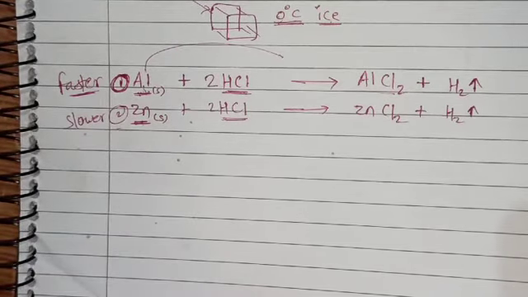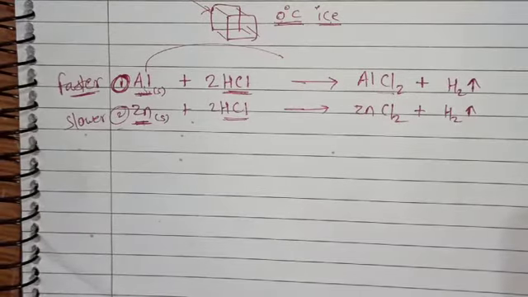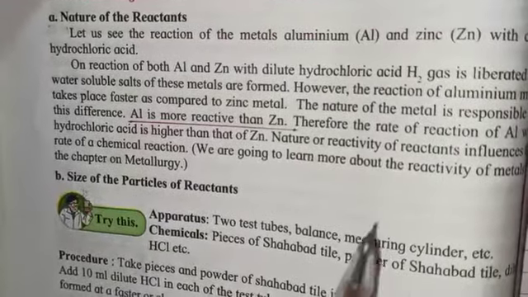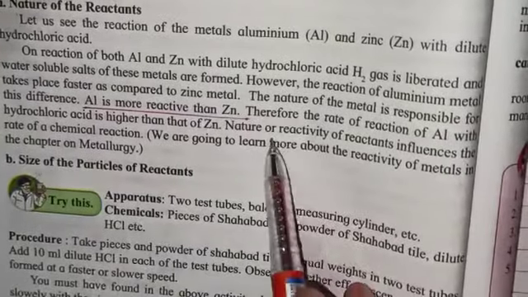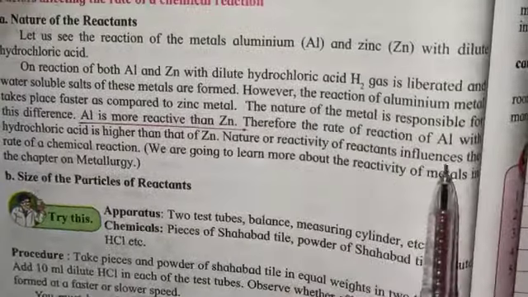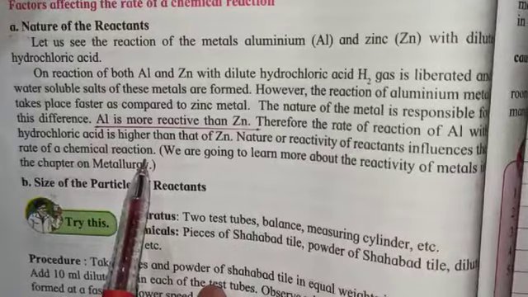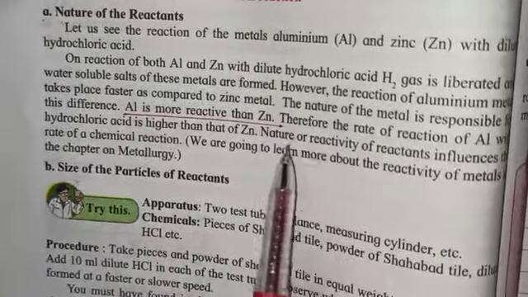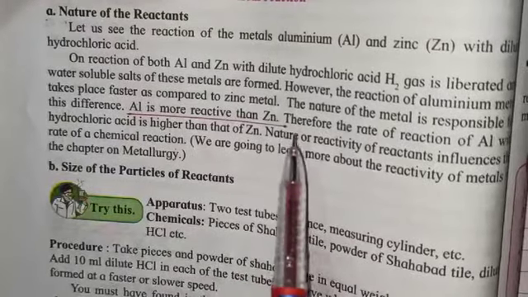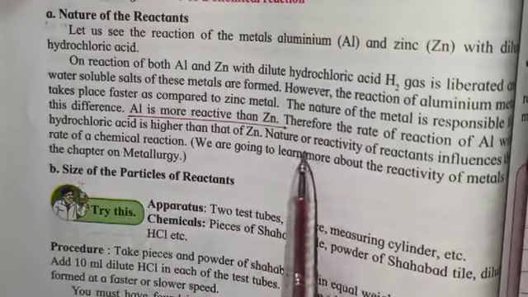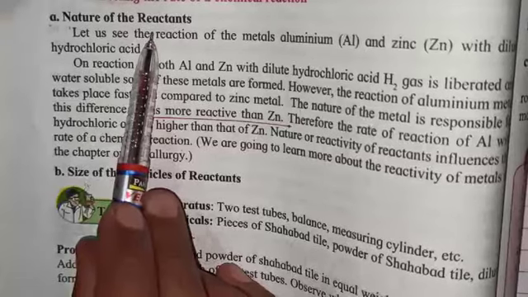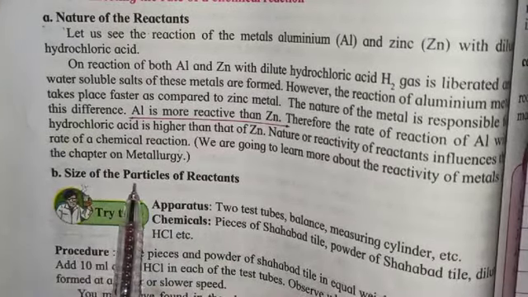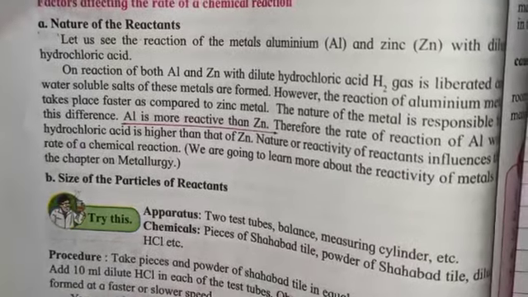So this is our first factor, that is the nature of reactants. What does it mean? The nature or reactivity of reactants influences the rate of chemical reaction. If the reactant is more reactive, then the rate of chemical reaction will be fast. So that is the first factor. The second factor is the size of the particles of the reactants.